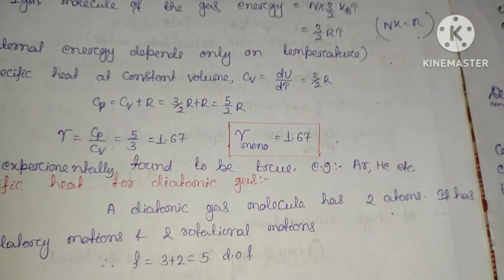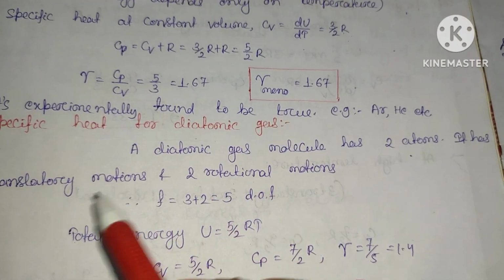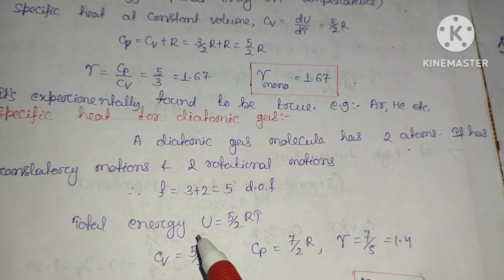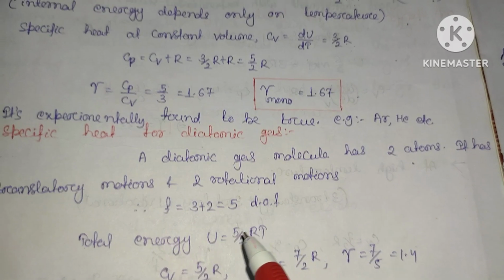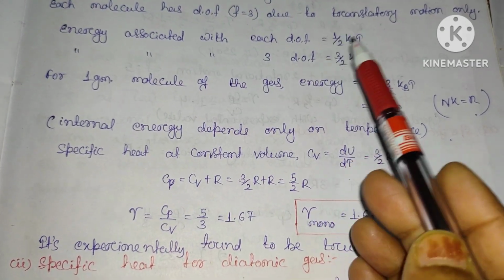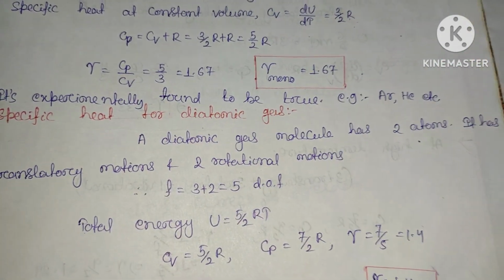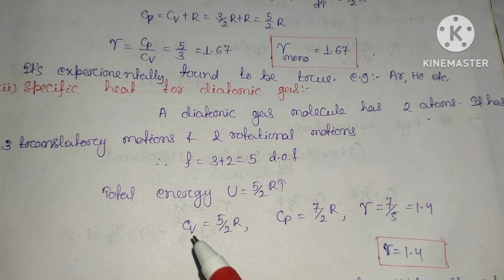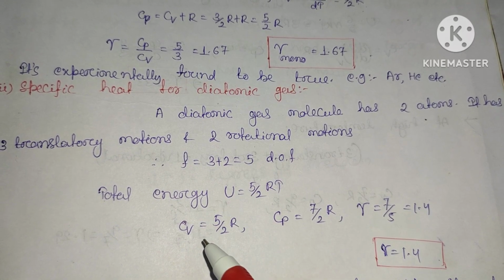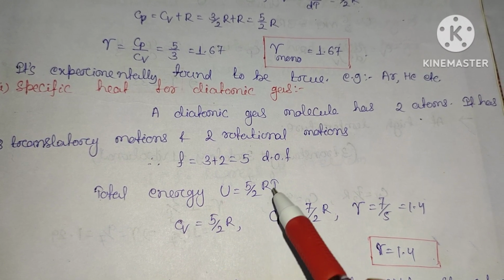So the total degrees of freedom for 2 rotational motions and 3 translatory motions will be 5. Hence the total energy U will be equal to 5 by 2 RT. Why? Since the energy associated with each degree of freedom is half kT, by following this procedure you can calculate that the total energy will be 5 by 2 RT. So you can calculate the specific heat at constant volume, that is Cv equals dU by dT.